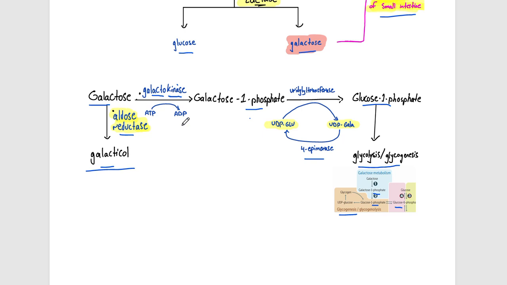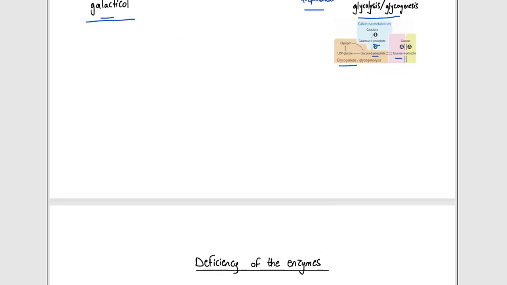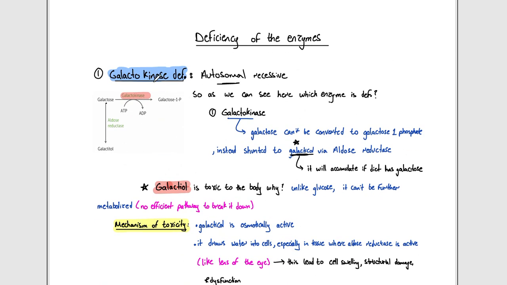Now if we have an enzyme deficiency in any of these enzymes, let's start with the galactokinase deficiency. If there is a galactokinase deficiency, what would happen? As we can see here, galactose is converted to galactose 1 phosphate using the galactokinase. This disease is autosomal recessive. The enzyme that is deficient is the galactokinase, so we cannot convert the galactose into galactose 1 phosphate.